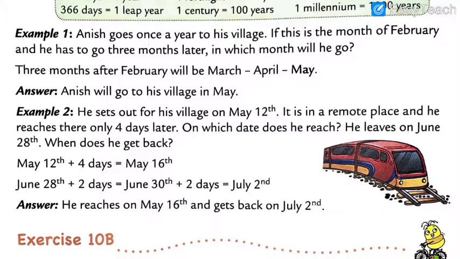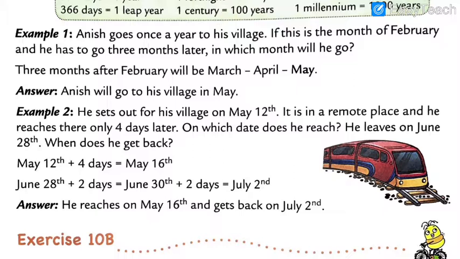It will be June 30th. And then plus 2 more days, so July 1st and 2nd July. The answer is, he reached on May 16th and got back on July 2nd. Okay, my dear students, do fast all of you what I am telling you. You have to note down these things, dear, and then we'll move on further.